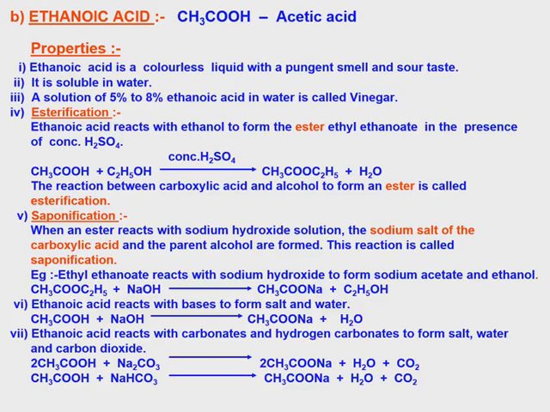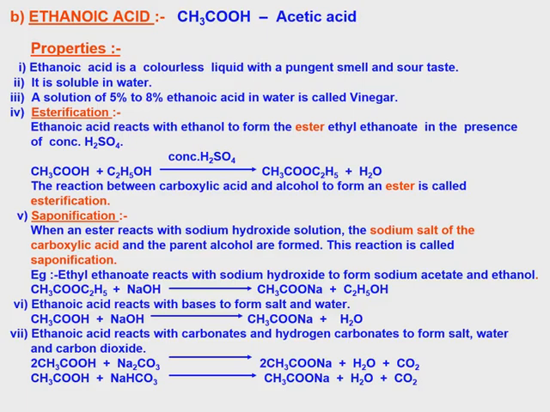H from the ethanoic acid and OH from the alcohol join together to form water. The remaining parts join together: CH3COO, C2H5. The reaction between carboxylic acid and alcohol to form an ester is called esterification. So this product is called ethyl ethanoate. C2H5 is ethyl.